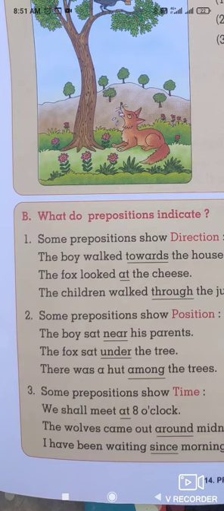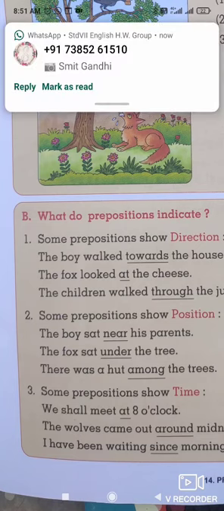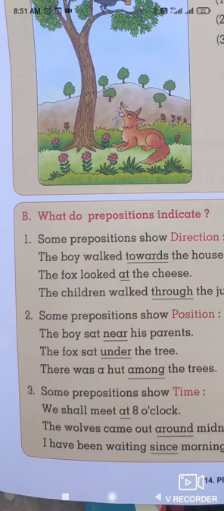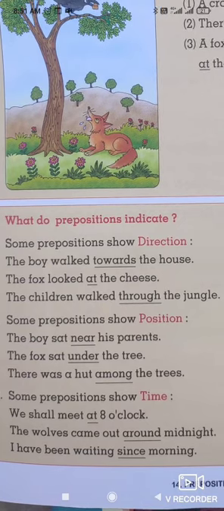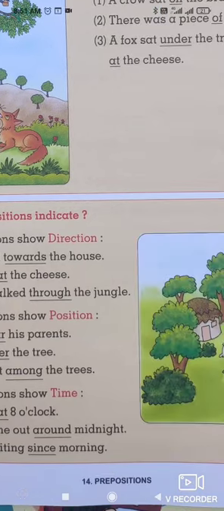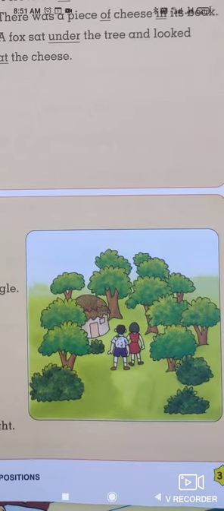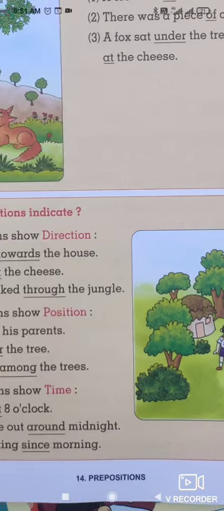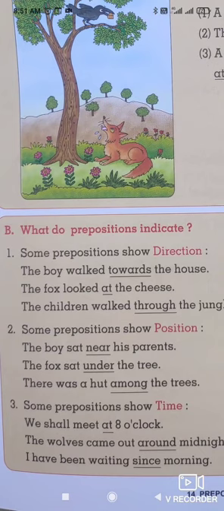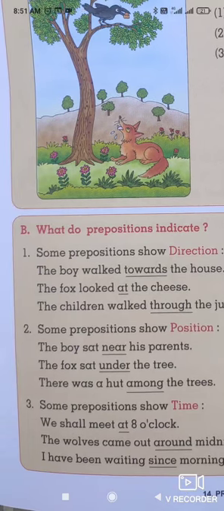What do prepositions indicate? Let us look at these sentences. Here we have a picture of the girls and boy, a house, and the trees. Now the kinds of preposition. The first: some prepositions show direction.